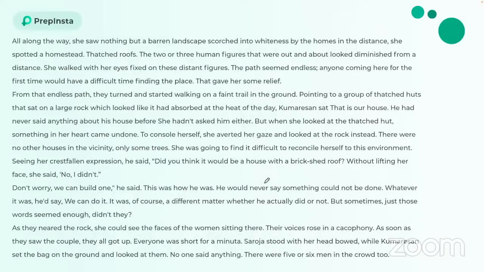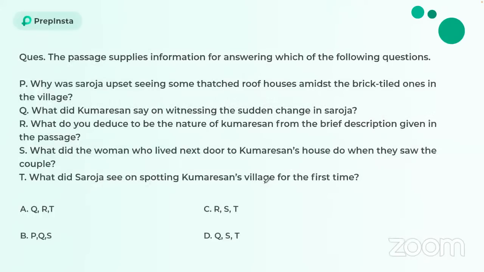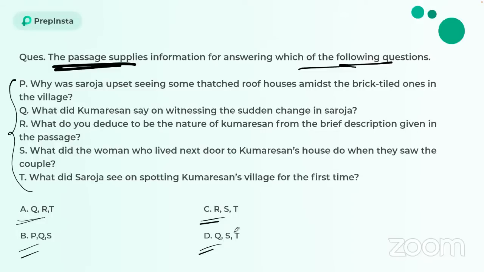All right, so now because we don't have a lot of time, we also have a reading comprehension, and we have a very interesting question which says the passage supplies information for answering which of the following questions. So what the question says is, it has given a number of questions to us and is asking us whether or not these questions can be answered through the passage. So it's a very interesting question that TCS has given for this time. And you have the options given over here. Since we don't have a lot of time, I'm not going to go through the entire passage. But the answer over here is QRT.